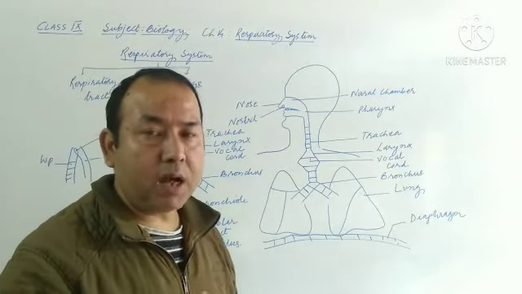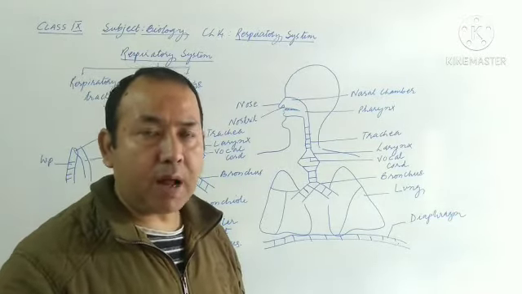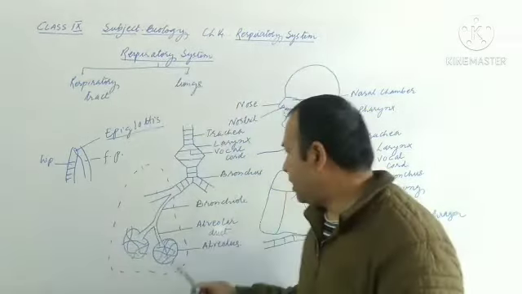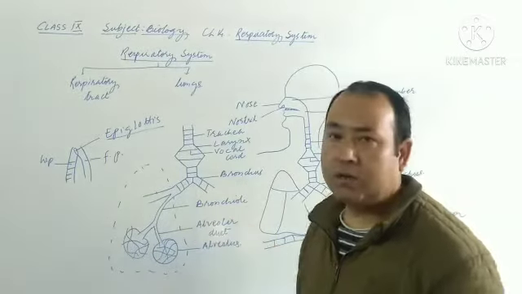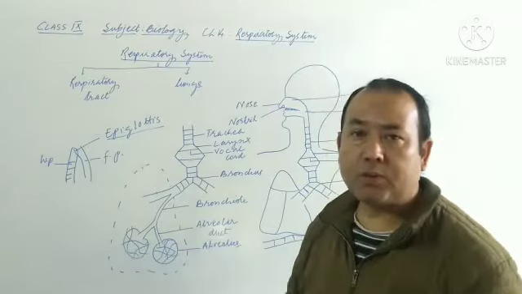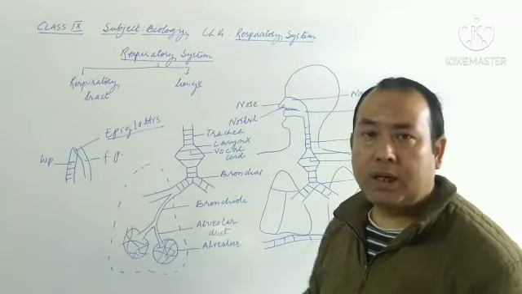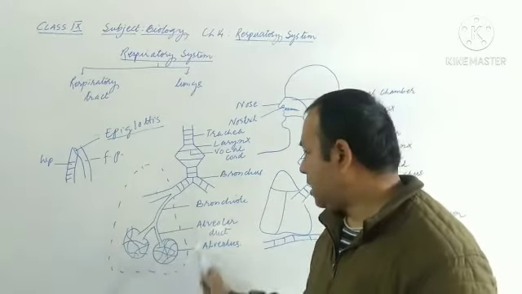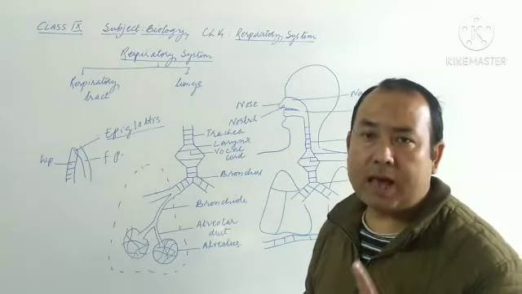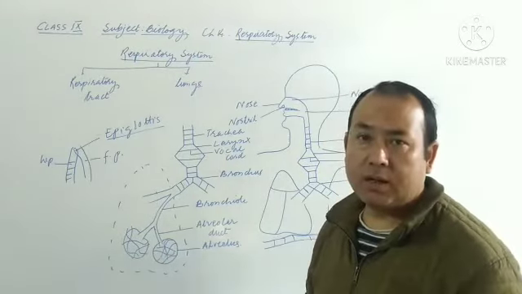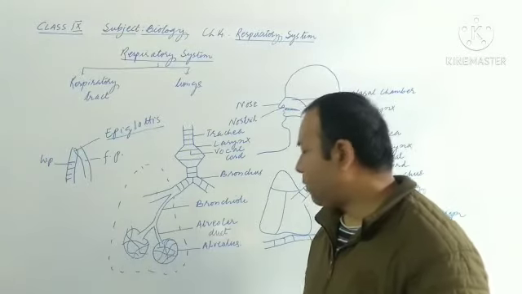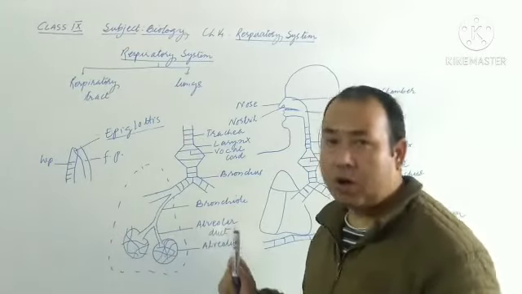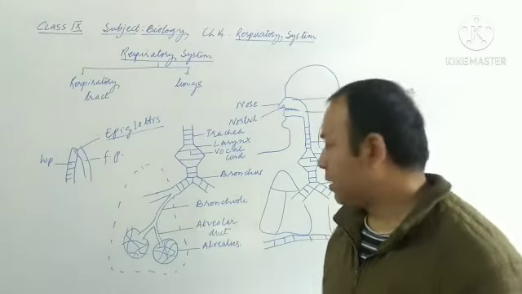Inside the lungs, the bronchus divides to produce several branches which are called bronchioles. You can see in this figure, the bronchus enters into the lungs and branches to form the bronchioles. Bronchioles further branch to form alveolar ducts. Each alveolar duct terminates in a sac-like structure called alveoli. Alveoli is plural, alveolus is singular. Then you need to remember the function of alveoli. And one more important point: the bronchioles do not have any cartilaginous ring.